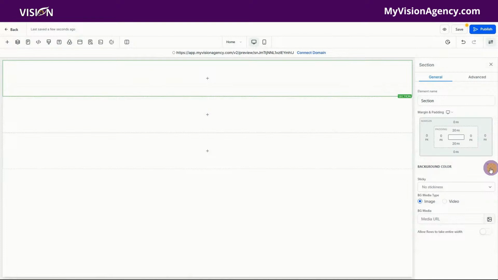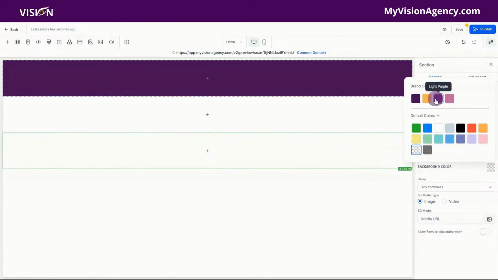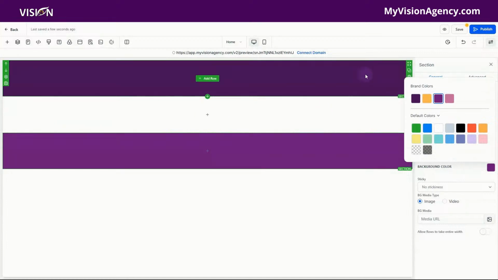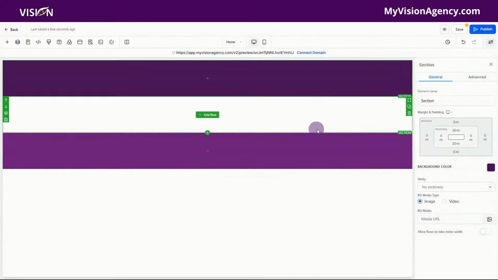Now I want to change the color of this, no matter what you change it to, just to keep it simple and to remind myself these are different areas. And typically, if this was going to be multiple pages, I would save the section here as a global section so that every page that I add this to, it would update automatically. And I want to do that with the footer as well. Now it's real easy to do that.